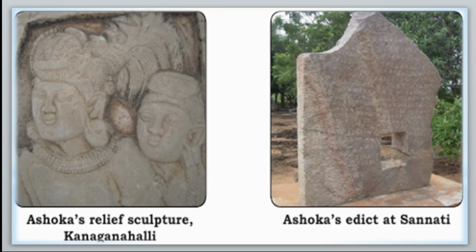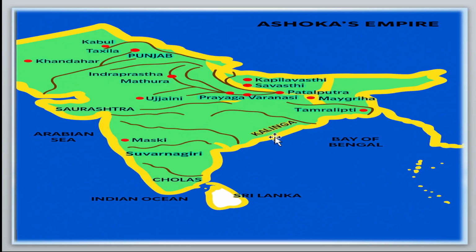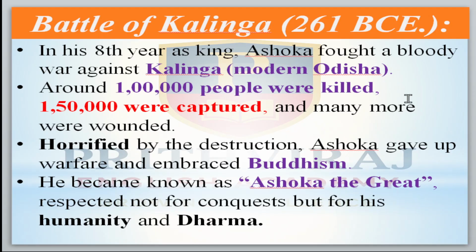Okay. Now come to the Battle of Kalinga, 261 BCE. BCE means before Common Era. In his 8th year as king, after he became the king, he declared war. He fought a bloody war against Kalinga. Kalinga is the modern-day Odisha. Here it is, Kalinga. Nowadays it is called Odisha. So he declared the war.